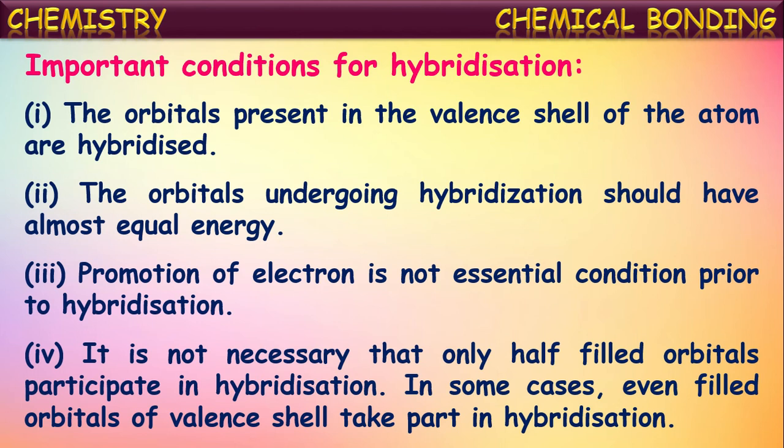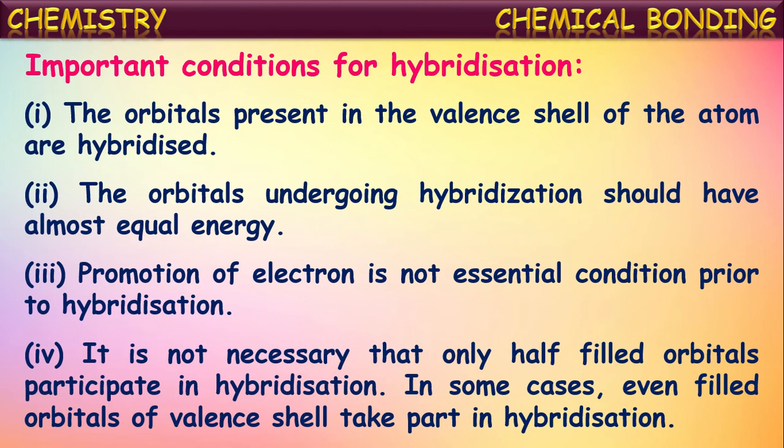Another point is that it is not necessary that only half-filled orbitals participate in hybridization. We cannot say only half-filled orbitals participate. In some cases, even completely filled atomic orbitals, that is orbitals with paired electrons, may participate in the hybridization. The only condition is that those orbitals should be in the valence shell.